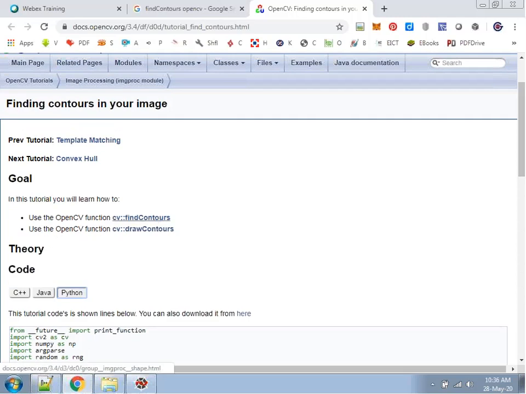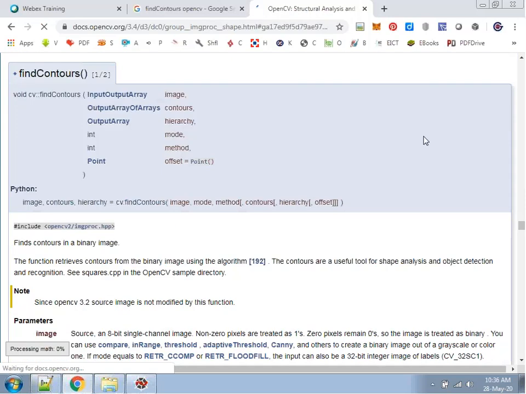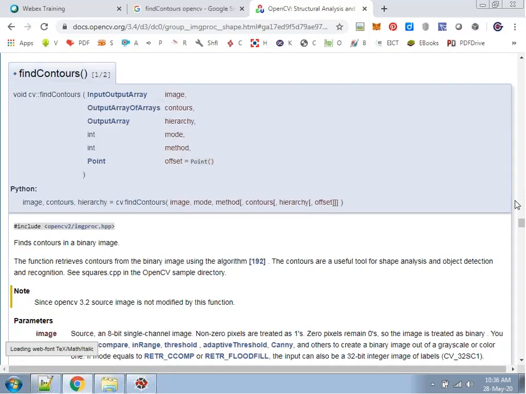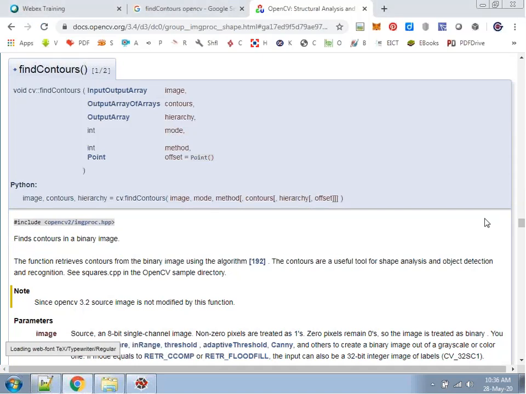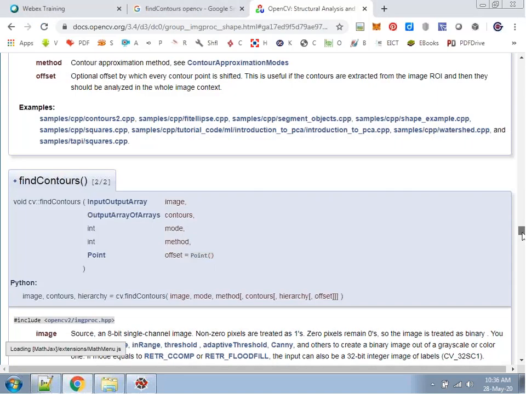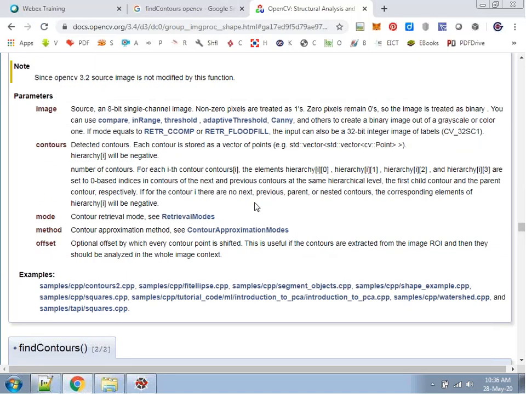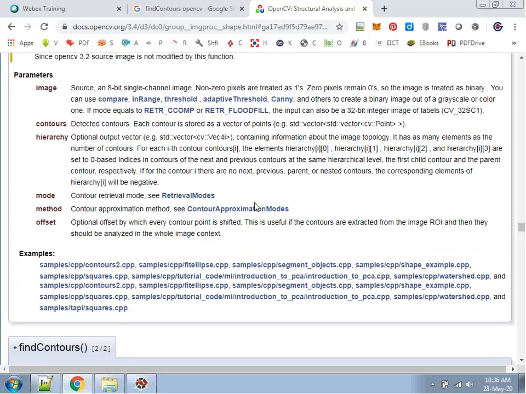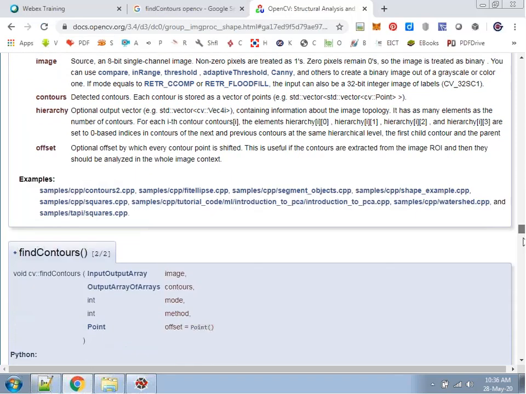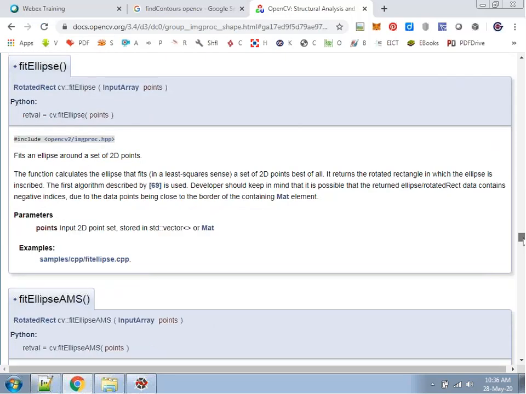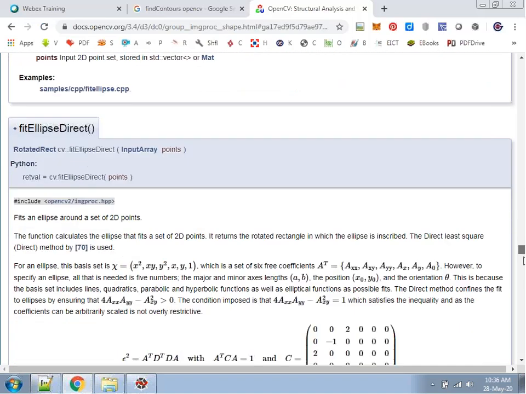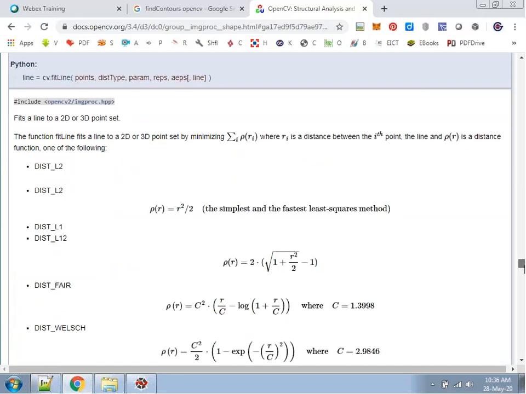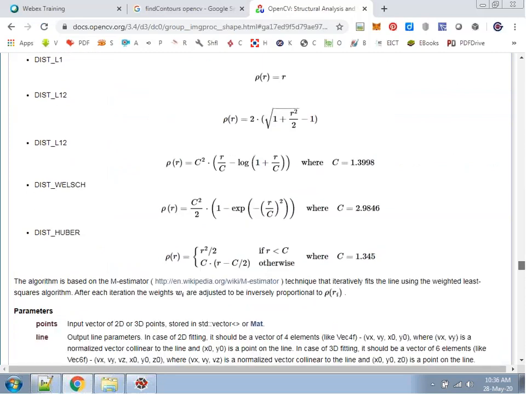If I want to see the function, find contours, what the different parameters are, because many times the participants are interested in different attributes, different input parameters. So what is the meaning of offset, what is the meaning of hierarchy that we are placing. So each and everything is mentioned here. Okay. Which particular mathematical formulation is done.